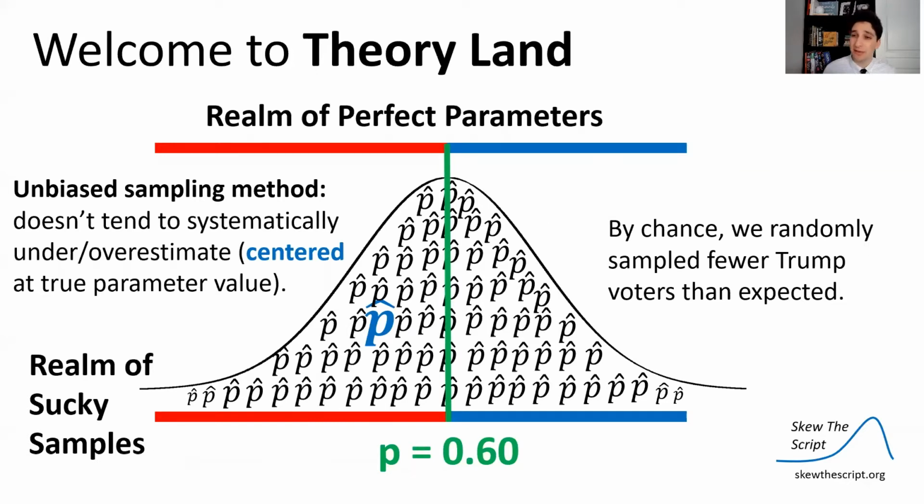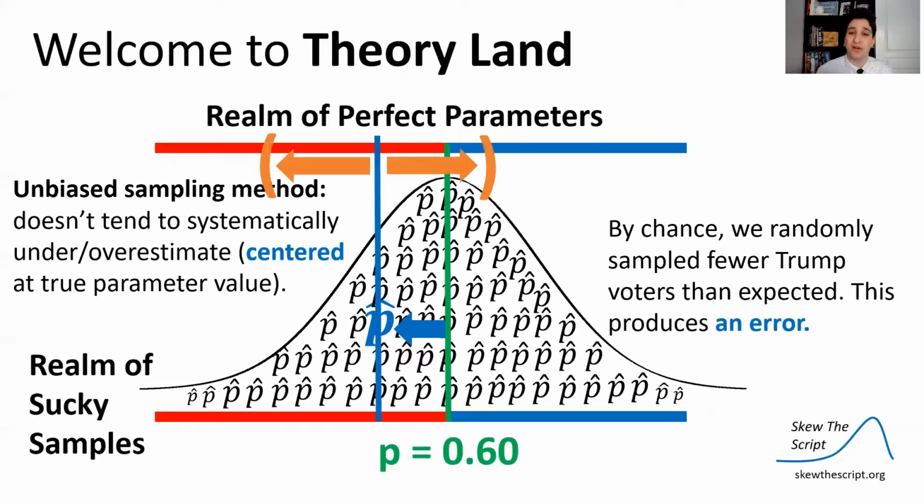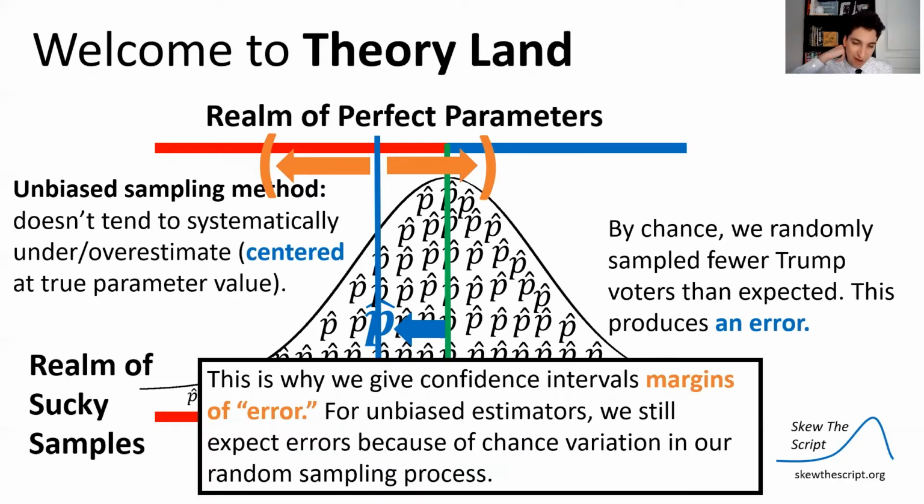And sometimes, say we did one random sample, by chance, we might randomly sample fewer Trump voters than expected in our sample. This produces an error. In this case, we underestimate. But what we can do is make a little confidence interval around that estimate, with its margin of error, that should capture the proportion at a certain level of confidence. This is why we give intervals margins of error, because we know there's some natural chance variation error that comes with every estimate.